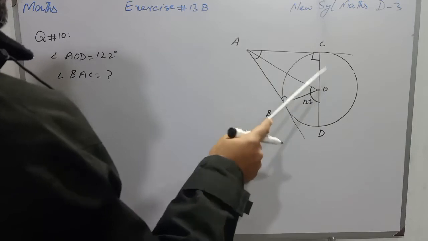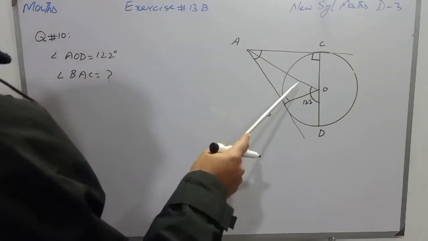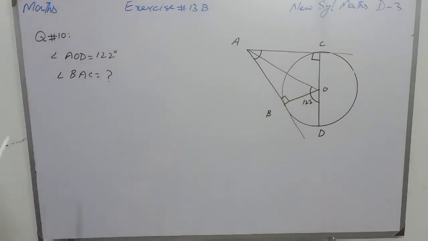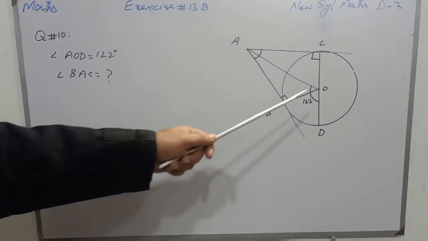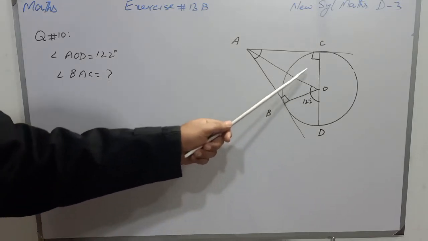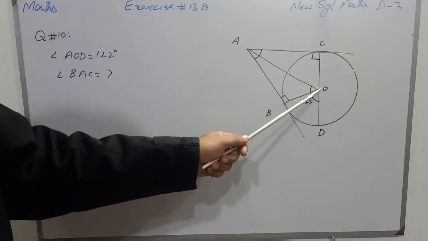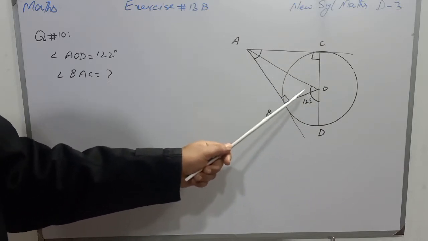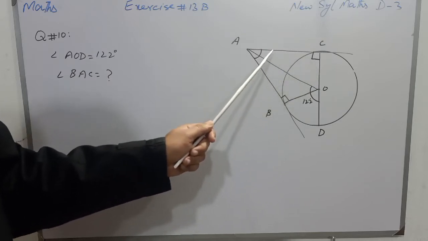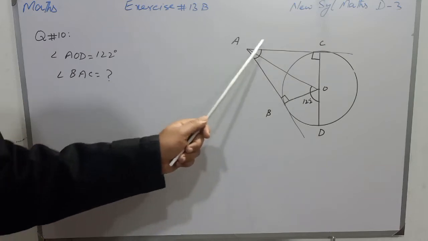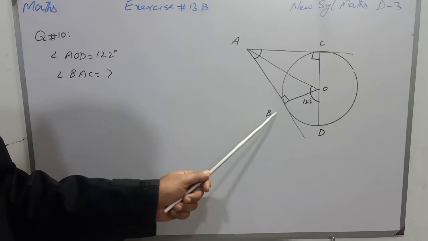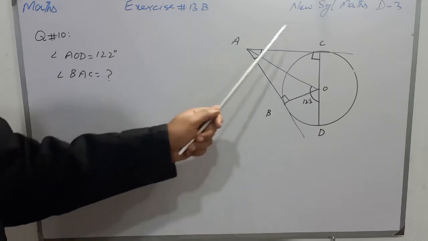Now students, triangle ACO and ABO both are congruent because OB and OC are congruent, being radii of the same circle. Angle B and angle C are congruent, and OA is common. So hypotenuse is congruent to hypotenuse. Both triangles are congruent. If we find the value of angle OAC, then we will multiply angle OAC with 2, and that will be the measurement of angle BAC.